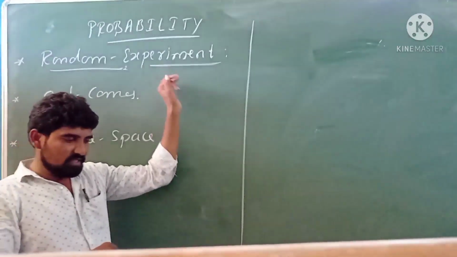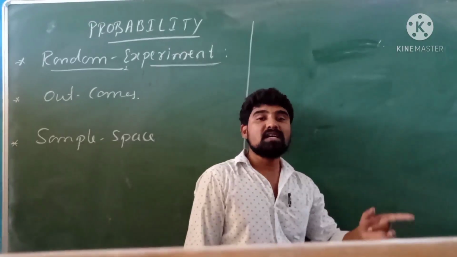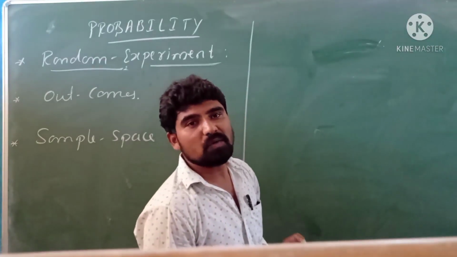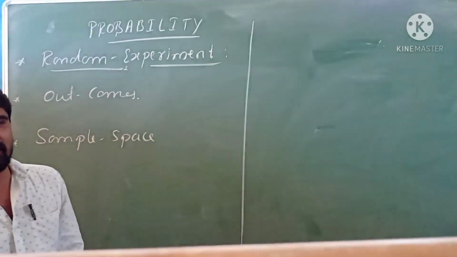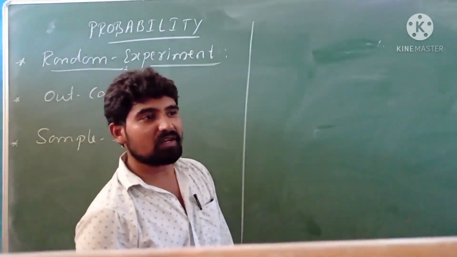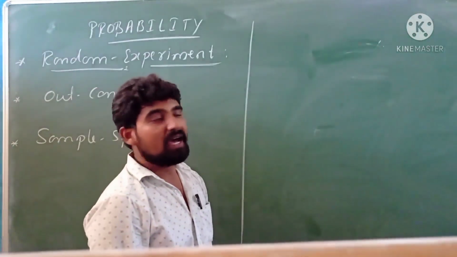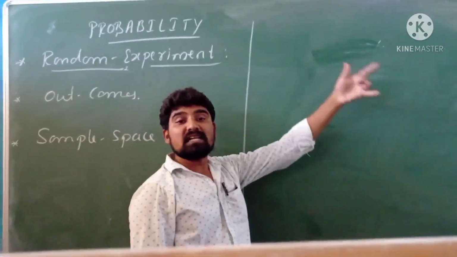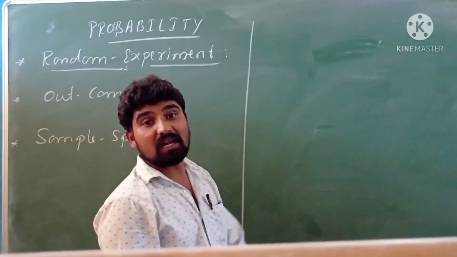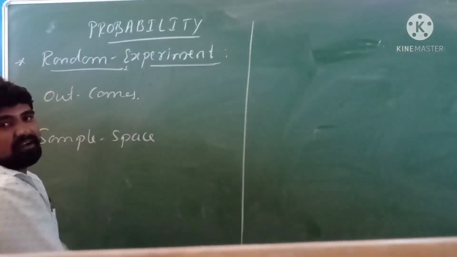So random experiment is nothing but any experiment is said to be a random experiment if it has more than one outcome and we are not able to predict its results in advance. Now on the coin toss, 100% it has more than one outcome. It may show head or it may be tail. So it has two results. And next, we cannot say its results in advance. As soon as the coin is tossed, we cannot say it will show head or tail. So that's why such type of experiments are called random experiments.